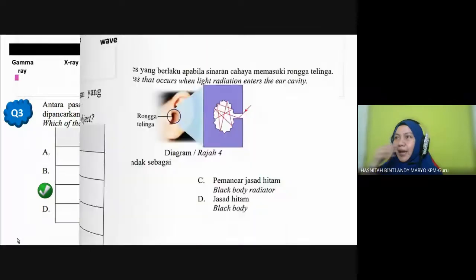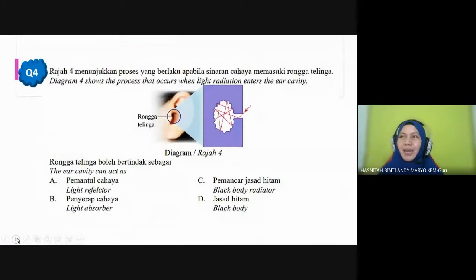Okay, next, number 4. I showed you this just now in the first or second slide. This diagram shows the process that occurs when light radiation enters our ear cavity. So which one can we call our ear cavity as well: light reflector, light absorber, black body radiator, or black body?